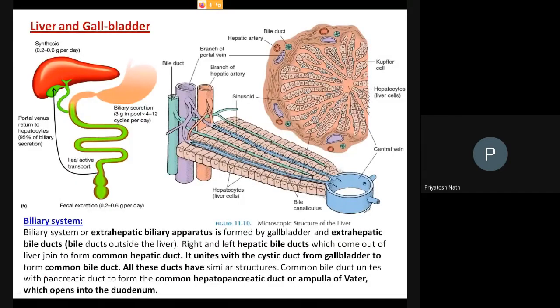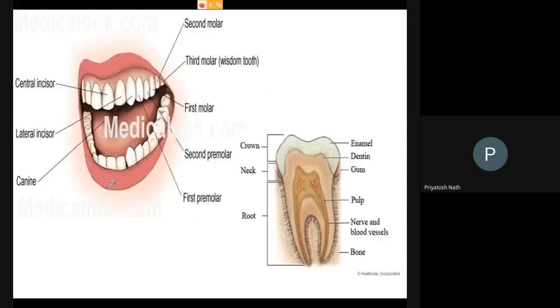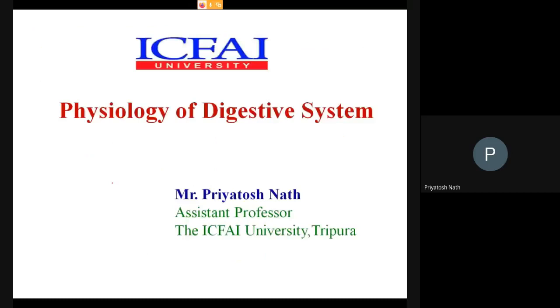Now come to the gallbladder. We should study that structure first. So look here, the liver and the gallbladder we are going to study together. Again back to that first image that will give us the systemic view.